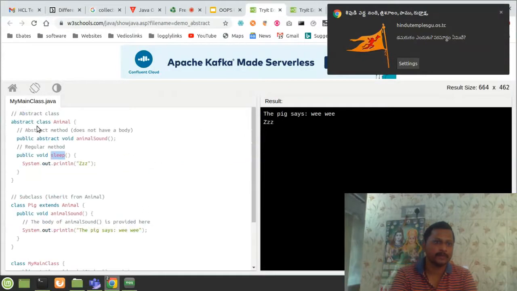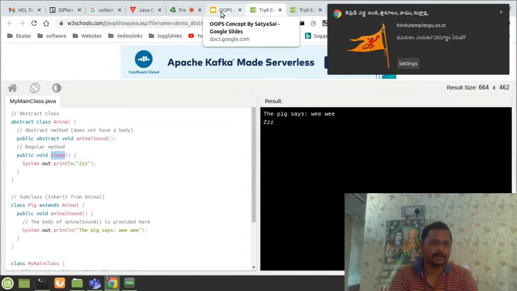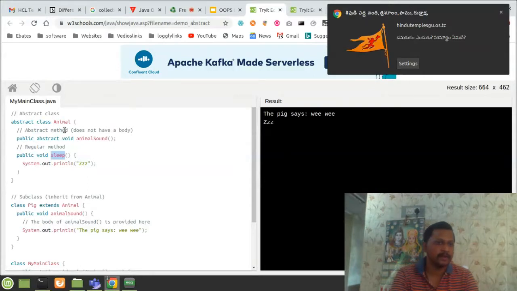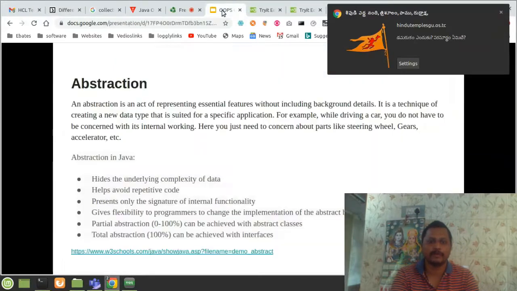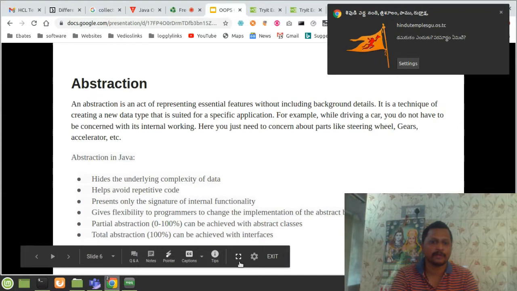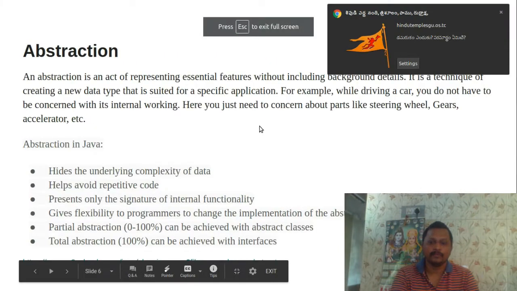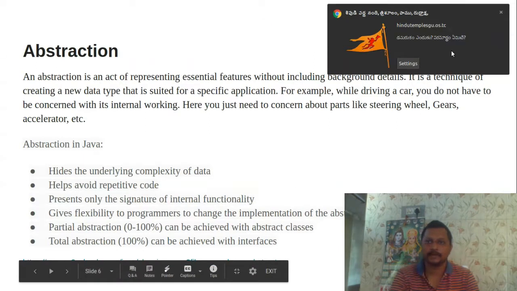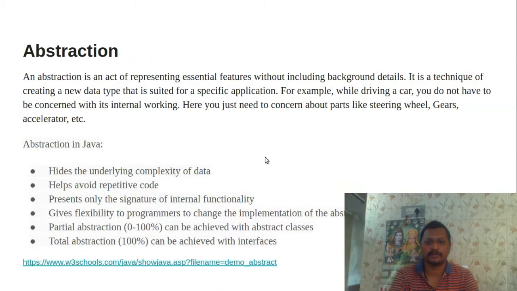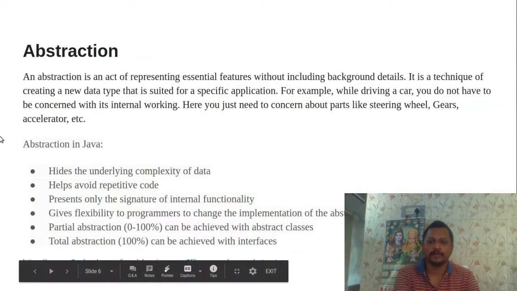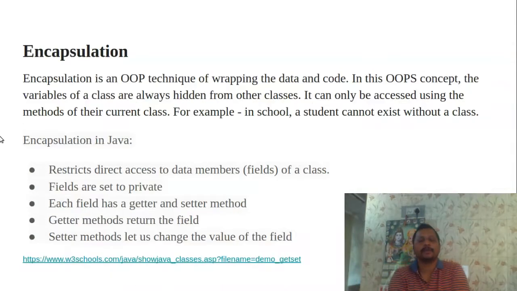And also I am declaring the abstract class as an animal, so I can say I can achieve some 90% or 80% of abstraction, not 100% of abstraction. Because if I declare it as an interface, I need not bother, and that is how we can achieve 100% of the abstraction. Hope you have understood how the concept of abstraction is happening.